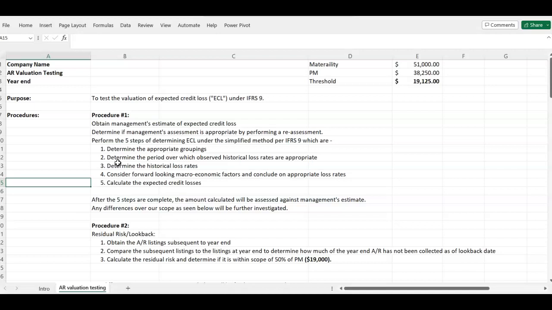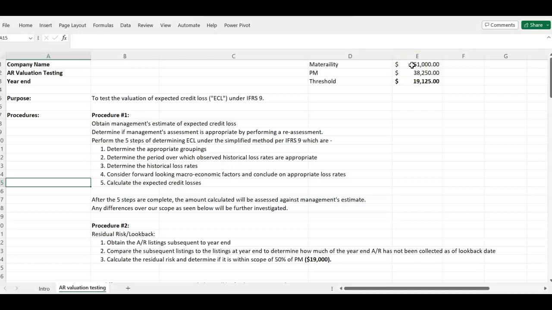So here we have our working paper, and as you know, we have the company name. What we are testing is account receivable, right? That's AR valuation. That's what we're actually doing. And then we have the year end, and here you can see some of my information. We have already set my materiality. So my materiality for this client is $51,000.